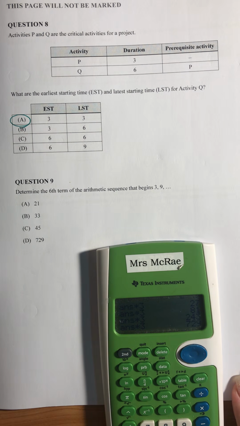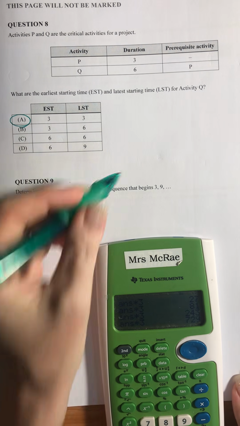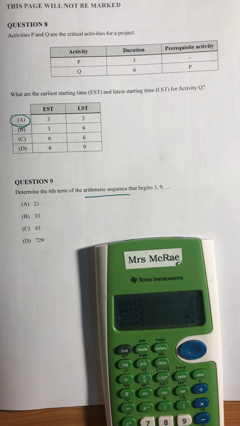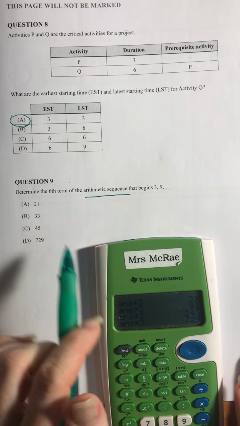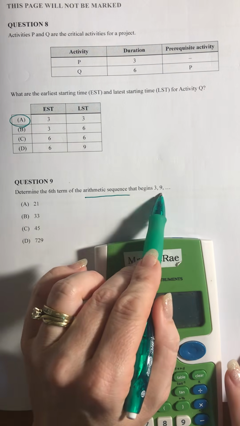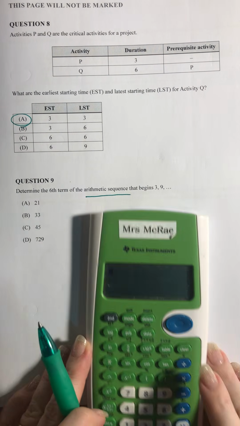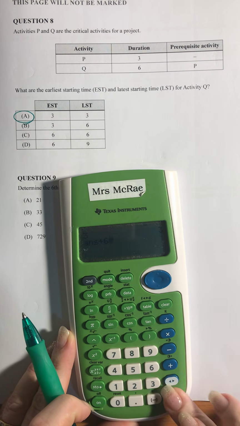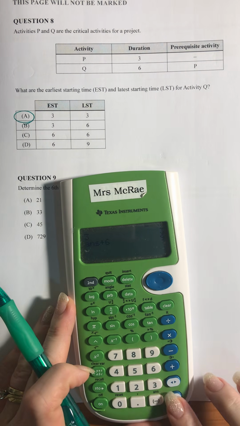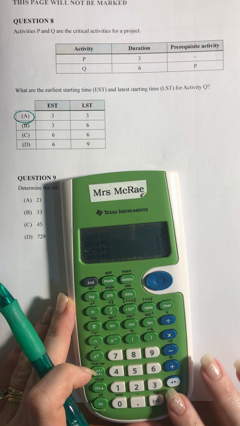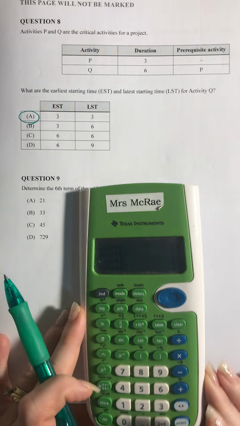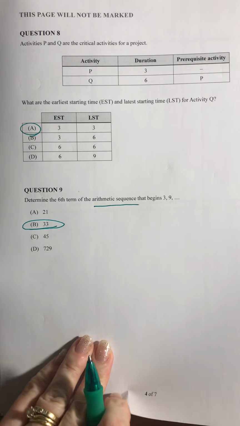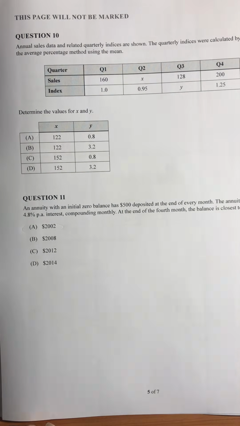Oh, no, I've done that as a geometric. Actually, I need to read that carefully. Arithmetic sequence. So always be careful with your wording. I assumed it was multiplying by 3, but no, we're adding 6 each time. So let's try that one again. 3, we'll store that, then add 6. So that gives us our second term, third, fourth, fifth, sixth, and that gives us 33. Always read the questions very carefully.